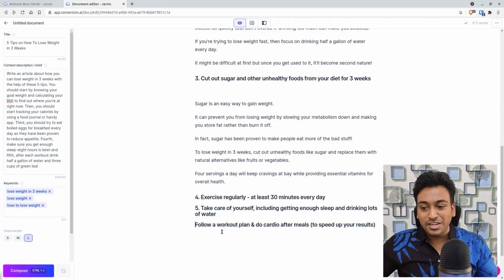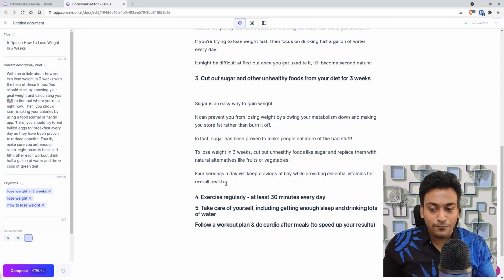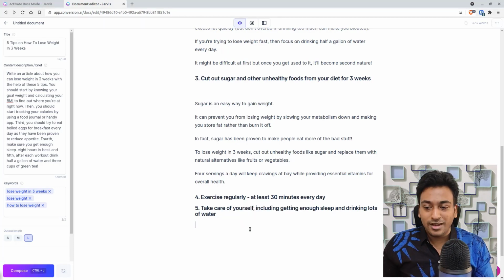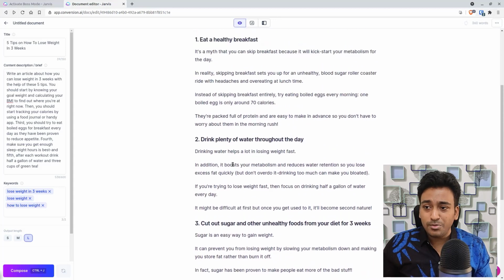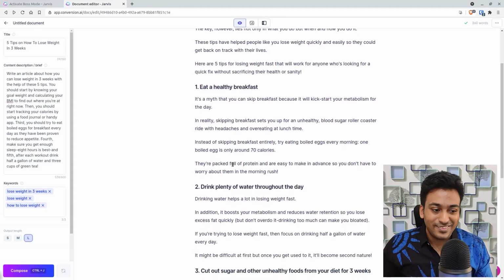So that is how you can keep using Jarvis Boss Mode to generate more content from free flow, and also you can get more suggestions based on how much output length you want to keep Jarvis on. So that is the 3 points, and I am pretty much creating a great article with this.